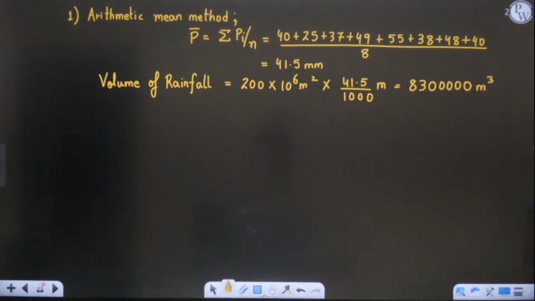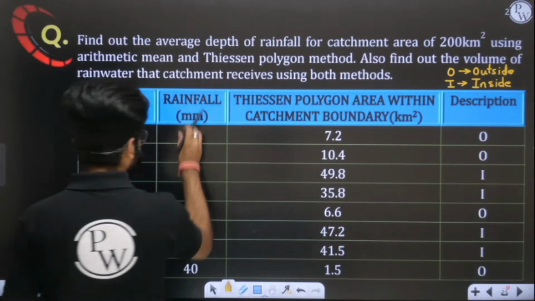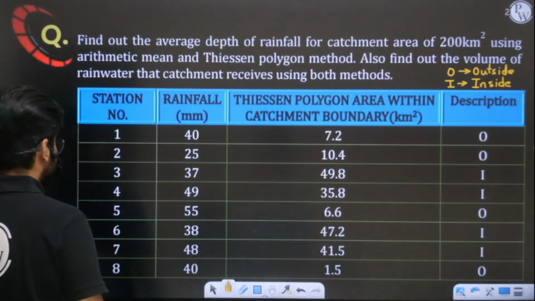Now I will use the second method to find it, and I will also compare them. What is the difference in the answer that we are getting? I will compare both the answers. Perfect, 83 into 10 power 5 is the correct answer. Now you have to solve this question using the Thiessen polygon method. These are the depths of rainfall and these are the areas which are given to us.